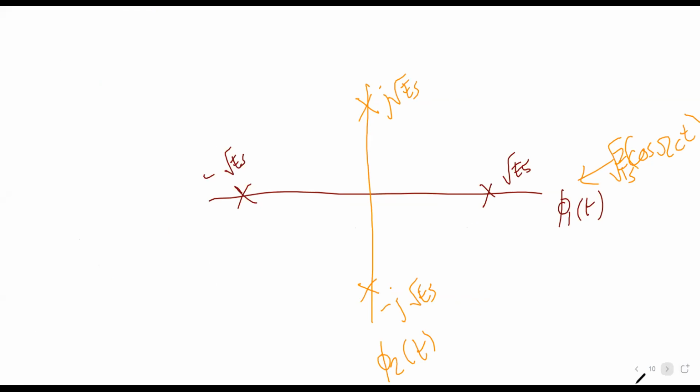Forget about the cos and sine, we don't include them in the program. We deal with the energy value. This can be written as root ES plus j into 0, and this will be written as 0 plus j. This will be your 4 points. It's easy to make.